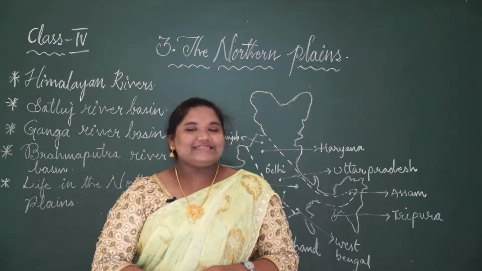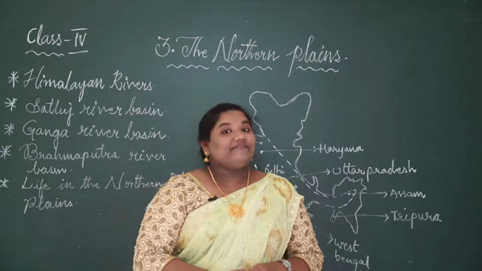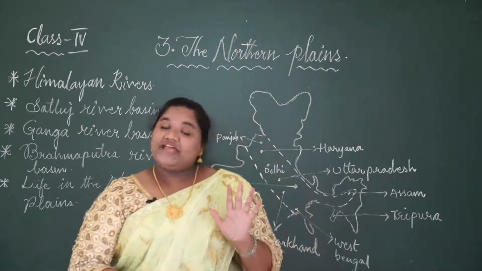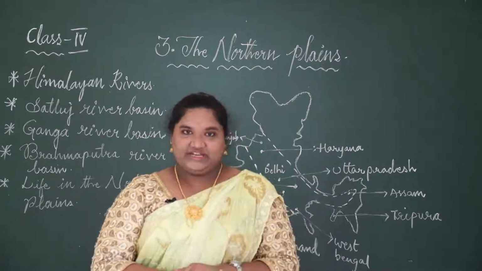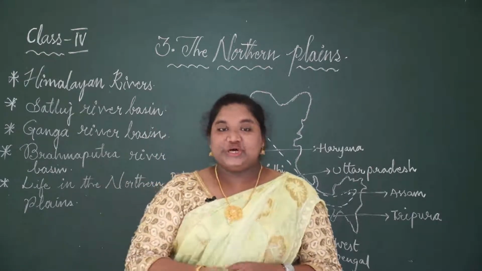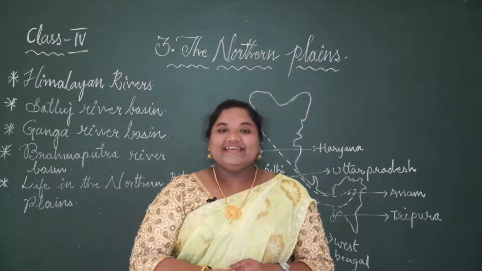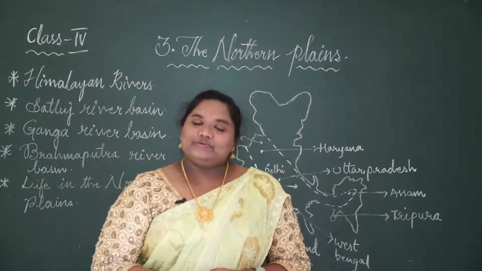So in the last class we have learnt the physical features of India. We have even learnt that there are 5 major physical features of India. In the last class we discussed the first feature. What is that? Absolutely right. That is the northern mountains.